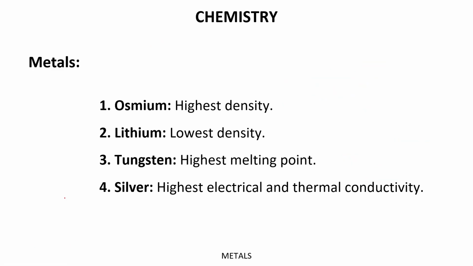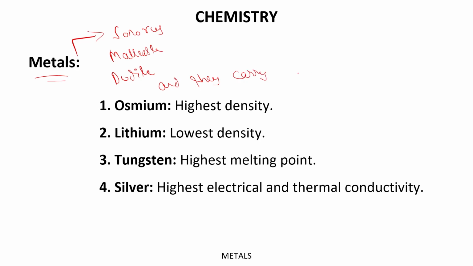Thereafter, if we talk about metals, they have several qualities: they are sonorous, they are malleable, they are ductile, they carry iron percentage, and they are shiny also. First, they are sonorous, which means they produce sound.